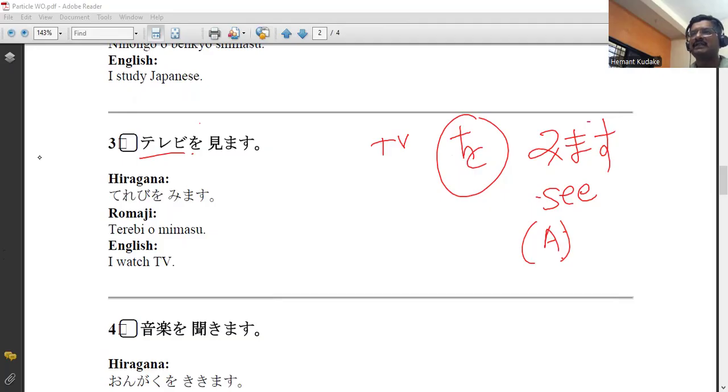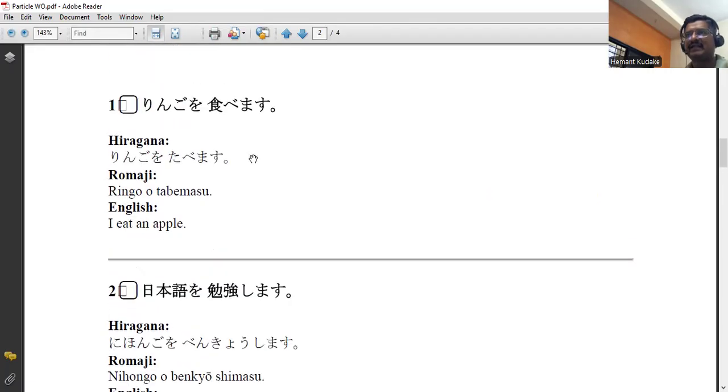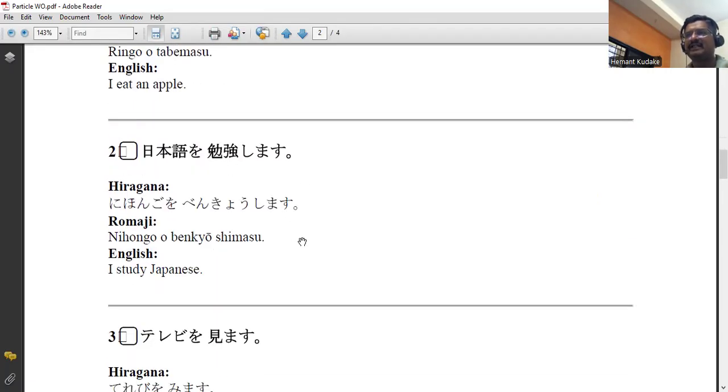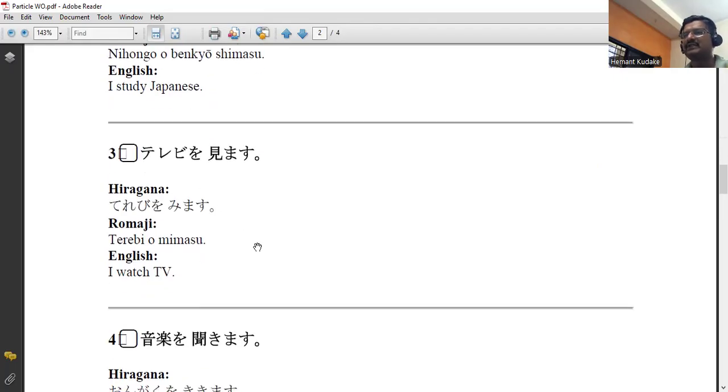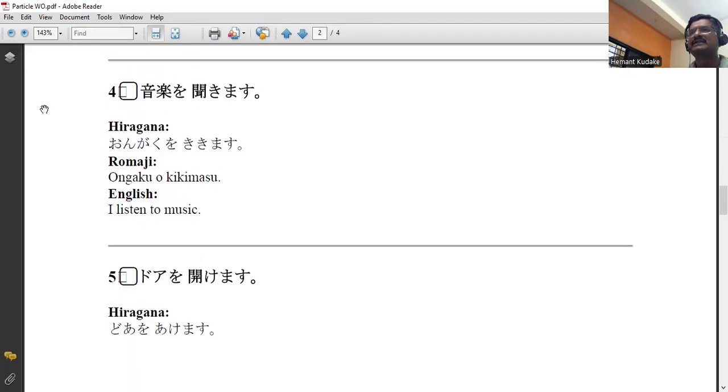Now let's take the next example. These are all actions: this is study, this is eating, this is mimasu, to see. This is kikimasu, to listen. Listening is an action. I mention ongaku o kikimasu. Ongaku is music, a noun. O is a particle and kikimasu is an action. So ongaku o kikimasu means I listen to music.